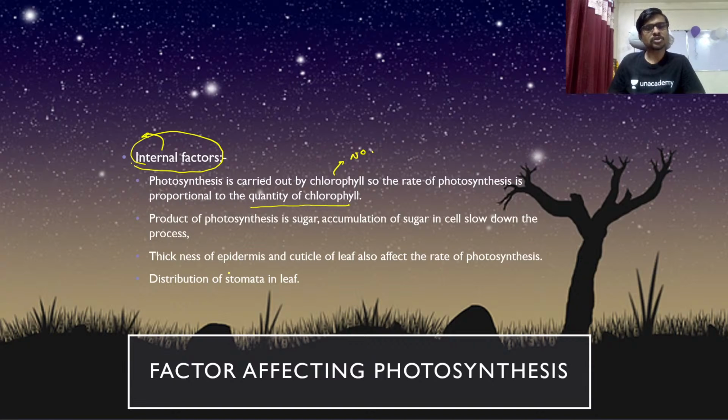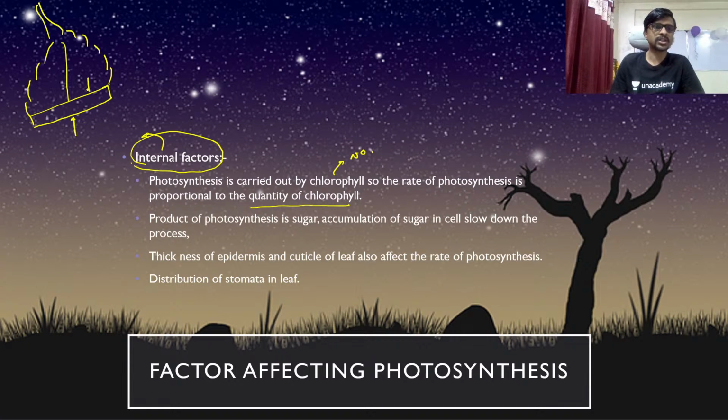Okay, so the thickness of the epidermis and the cuticle of a leaf also affects the rate of photosynthesis. For example, let's cut the leaf like this. This is a leaf, we just cut it. So these two layers, the upper and the lower, are the cuticle and the epidermis of your leaf. So when the thickness increases, the light is not going to penetrate as much.